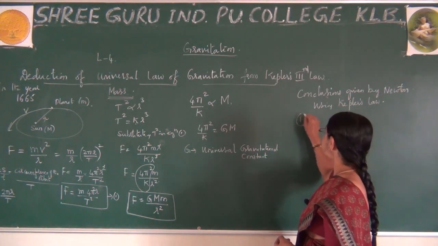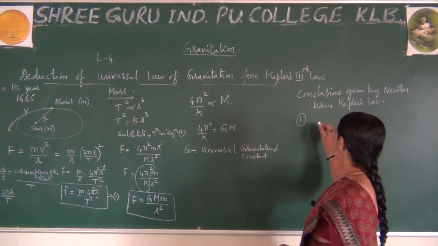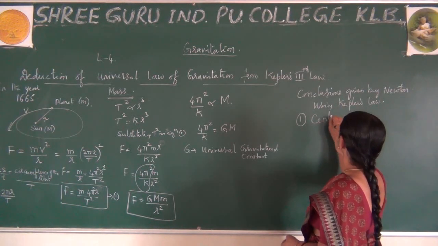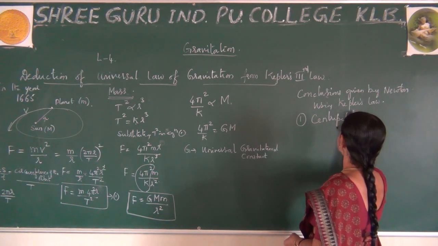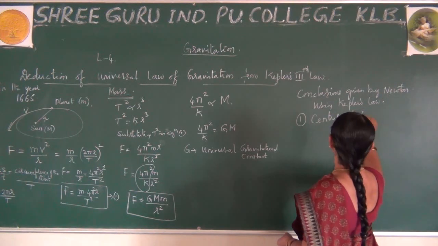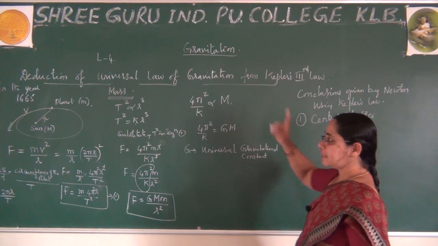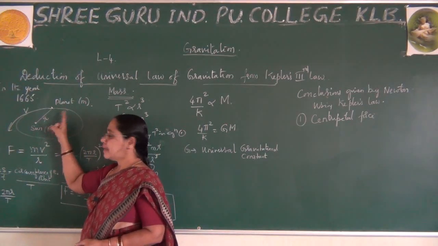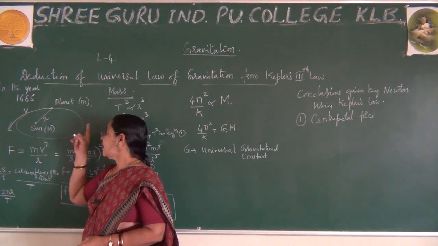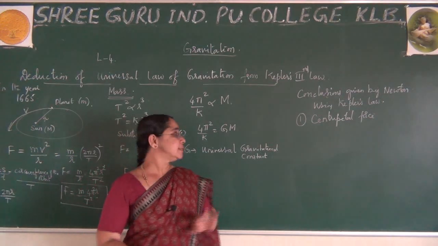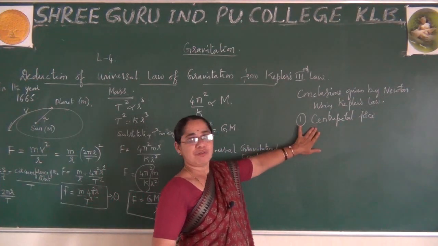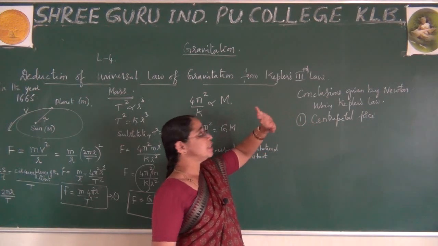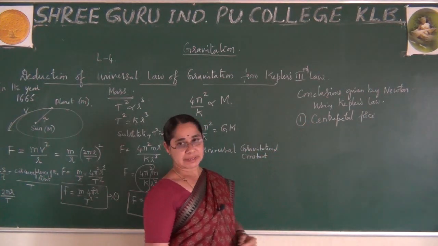The first concept in his conclusion is the concept of centripetal force. There is a force of attraction between the sun and the planet, due to which it is always seeking towards the center, and therefore it is directed towards the sun. Hence, it exhibits centripetal force. This was a conclusion given by Newton from Kepler's laws.